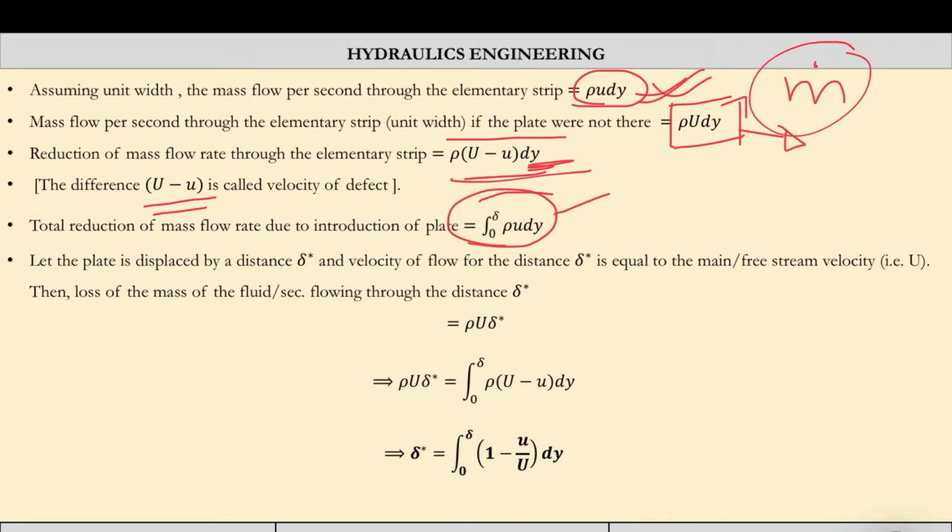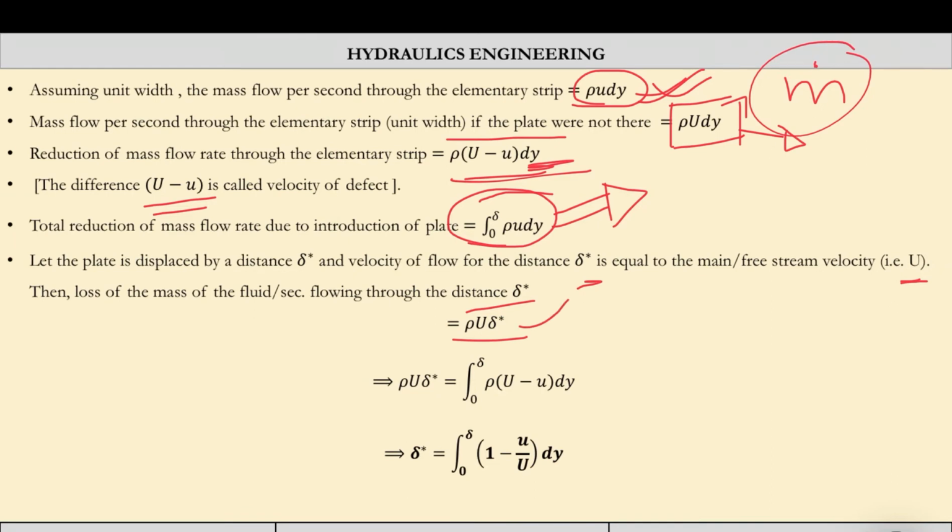Now this has to be compared to some other quantity in terms of delta star. So what is that? Let the plate be displaced by delta star, and the velocity of flow beyond the distance delta star is equal to the free stream velocity, because by definition, after crossing the delta star distance from the boundary, the flow will be the free flow. That means it will have the velocity of capital U. So what will be the mass flow rate in this case? Mass flow rate will be rho into U into delta star, simple.